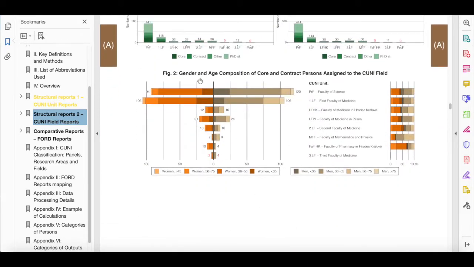Figure 2. Gender and age composition of core and contract persons assigned to the CUNI field. This figure shows both absolute counts and shares of persons self-assigned to experimental biology, by gender and age group. Note that only units with more than 10 persons, and only 2 major categories of persons, core and contract, are represented on this graph. Shares on the right panel are omitted if the total count of core and contract persons is less than 10.